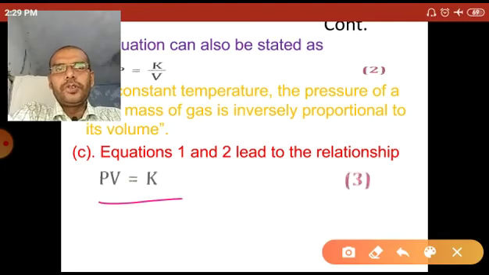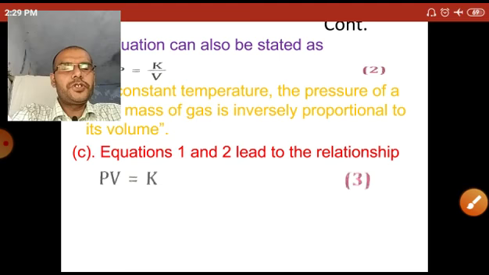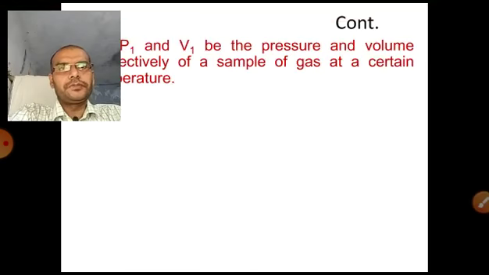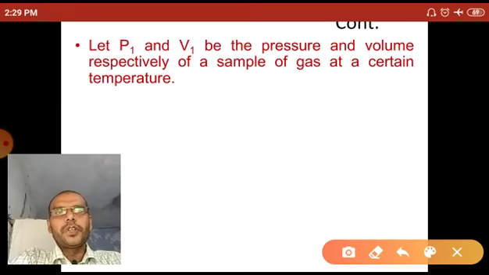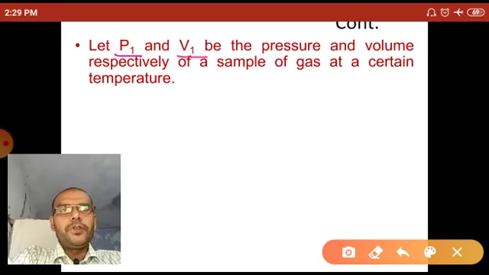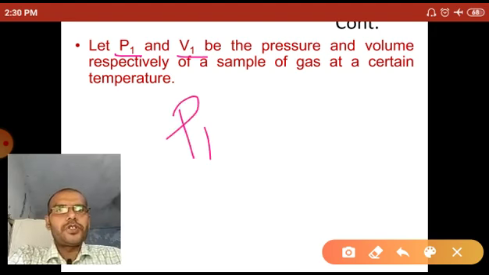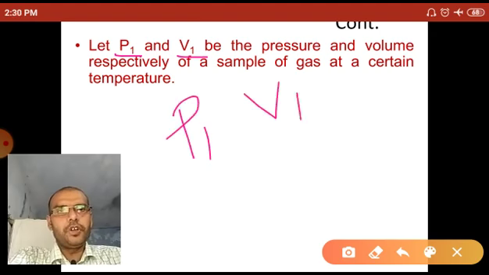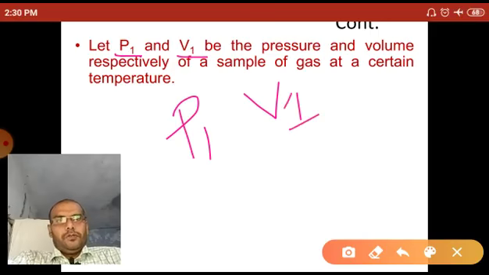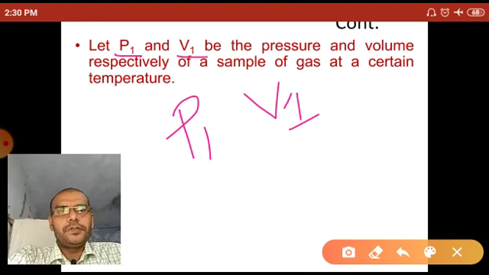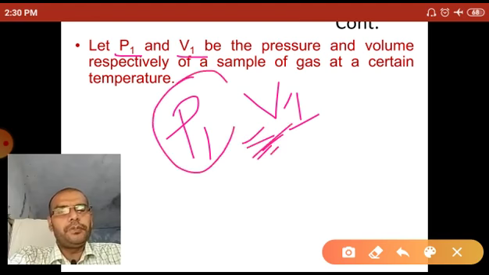So PV equal to K. This is the third equation, and this equation is called Boyle's gas equation. Let P1 and V1 be the pressure and volume respectively of a sample of gas at a certain temperature. So P1 is the pressure of a particular sample of gas, and V1 is the volume of that sample of gas at pressure P1.